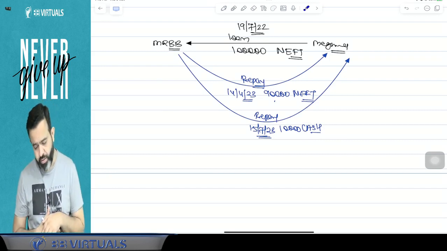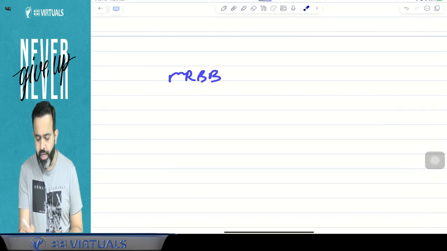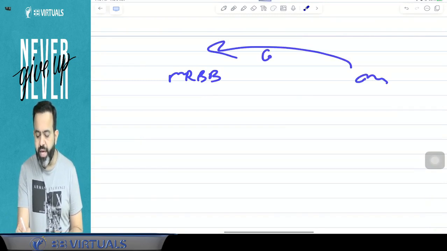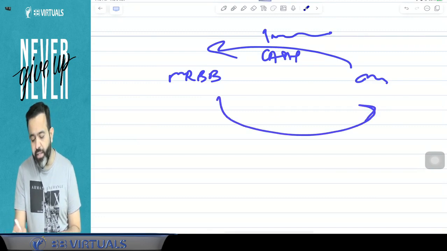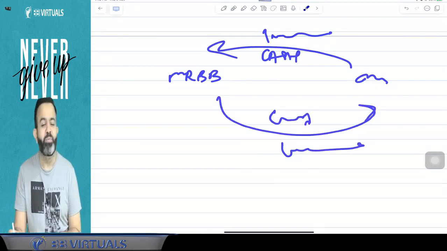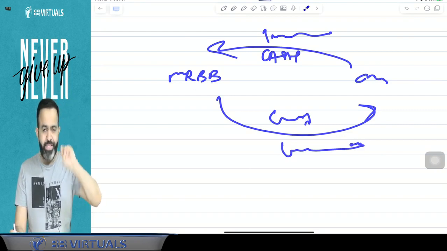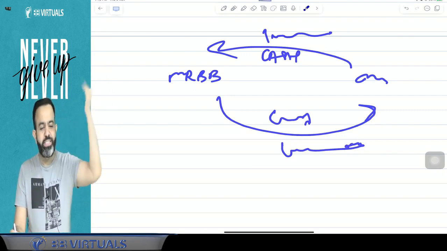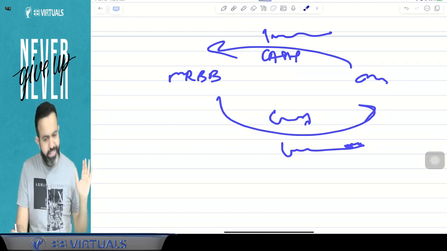Now one more point. Suppose guys, for example, Mr. BB and Meghna. Suppose I took a cash loan from Meghna of 1 lakh and I repaid in cash only, that is 1 lakh rupees. Then guys, here both penalties will be applicable. Means here both sections are violated, because once I took the loan of 1 lakh in cash, 269SS is violated.